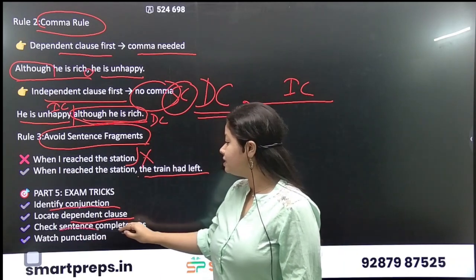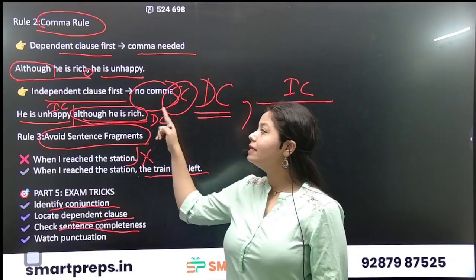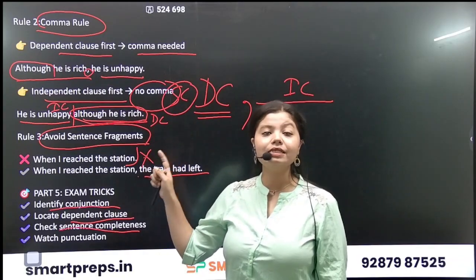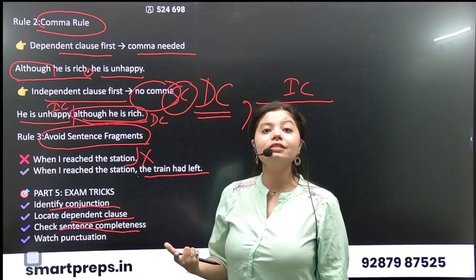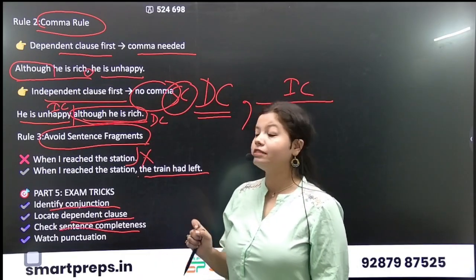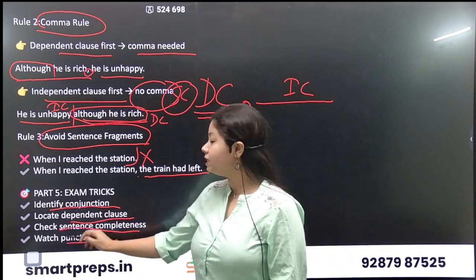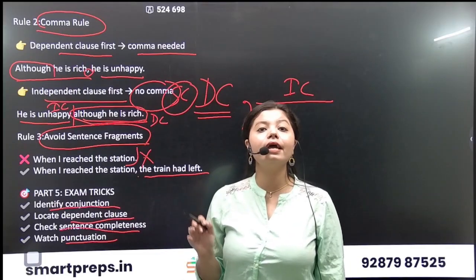Check the sentence completeness. Is the sentence complete or not? Is the sentence giving us a complete thought, a complete meaning? Can the sentence stand alone? We have to identify it. And we have to see the punctuation, that is, is there a comma or not.